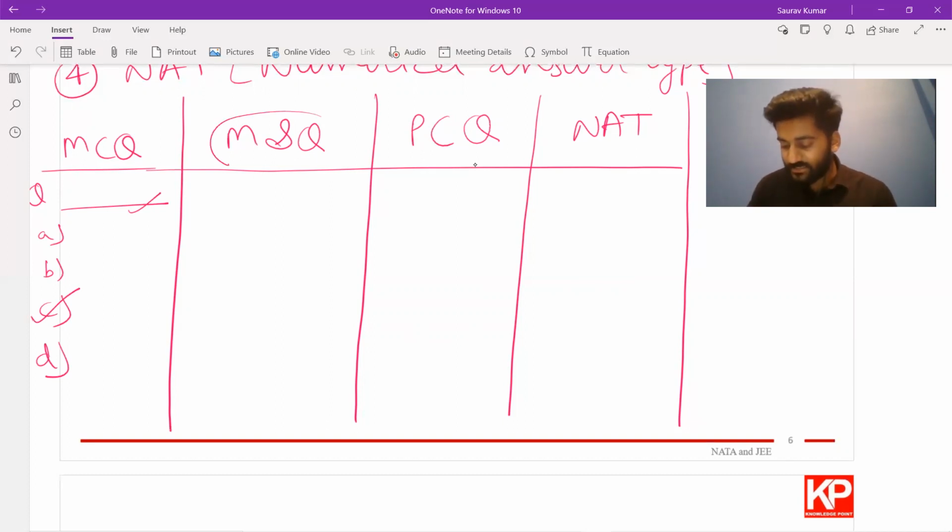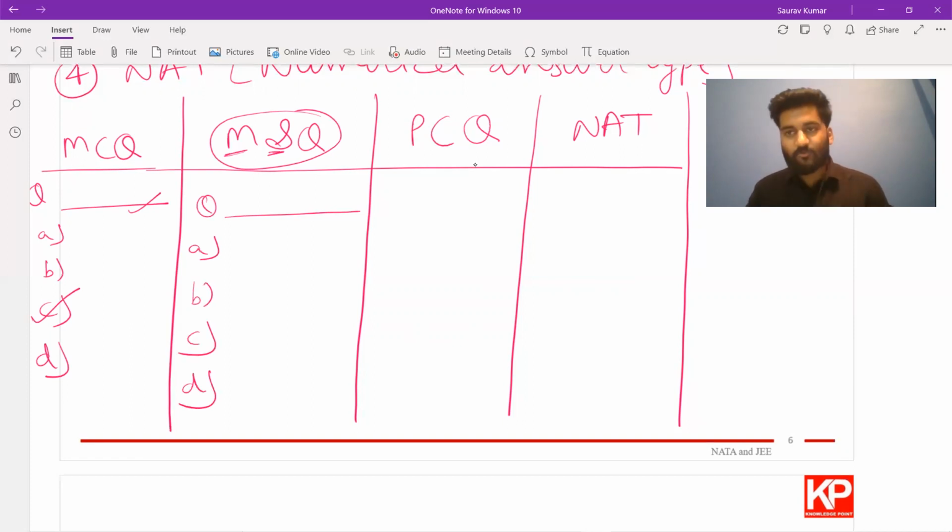In your multiple select question, that means you have a question statement and 4 options, and out of these 4 options, multiple options could be the right answer. So A could be your right answer, or both A and B could be your right answer. You can have 3, or you can have all of them as your right answer. So this is what happens in the MSQ.